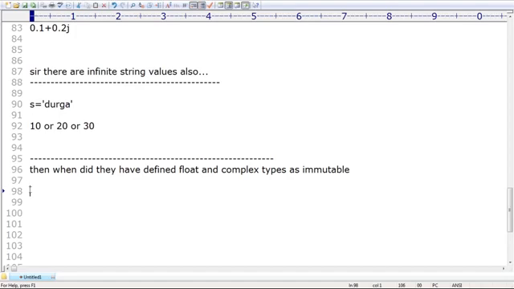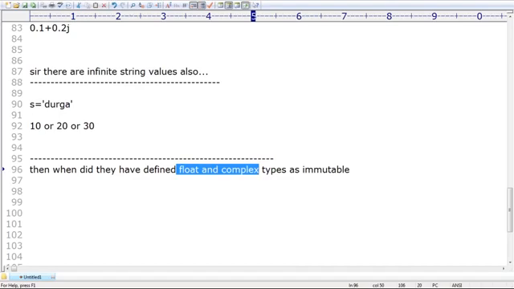Really, the immutability concept is not required for float and complex, because every time a new object is going to be created. But at the language level, they developed on the assumption that all fundamental data types are immutable. Because of that, the immutability concept came for float and complex numbers. But strictly speaking, it is not required, because every time a new object is going to be created. Yes, ma'am? Are you able to understand? Prashanti, can you please respond?